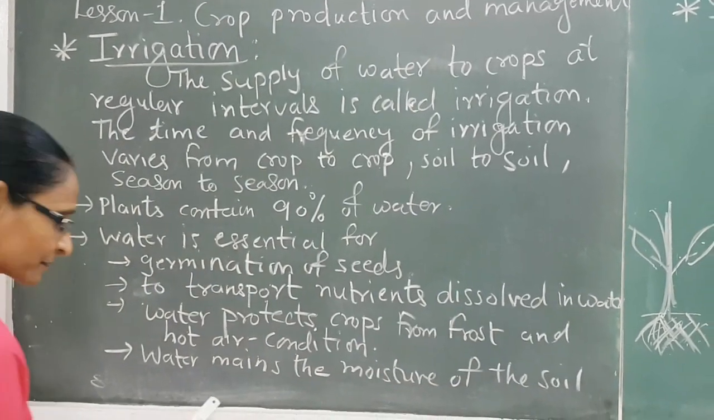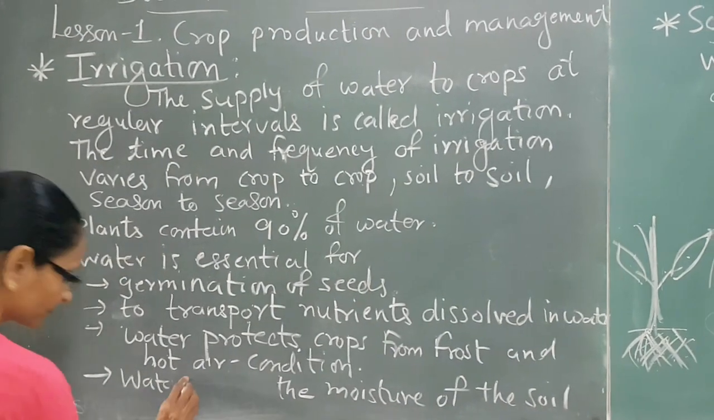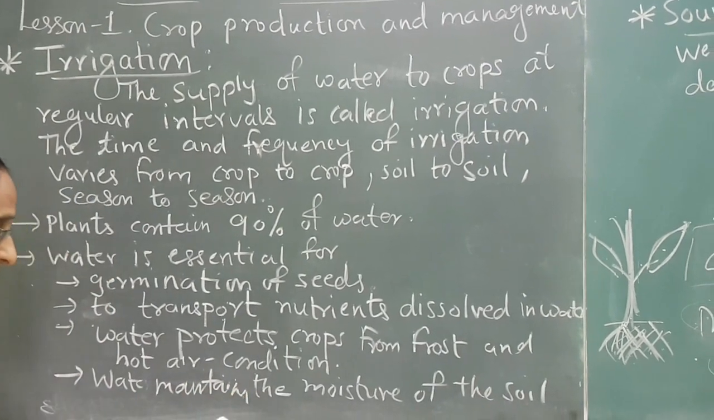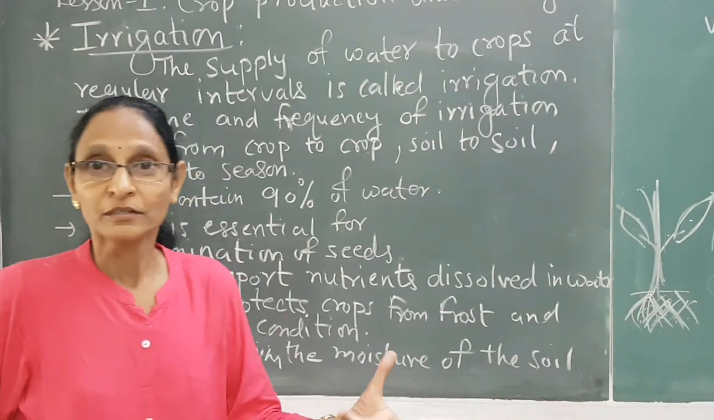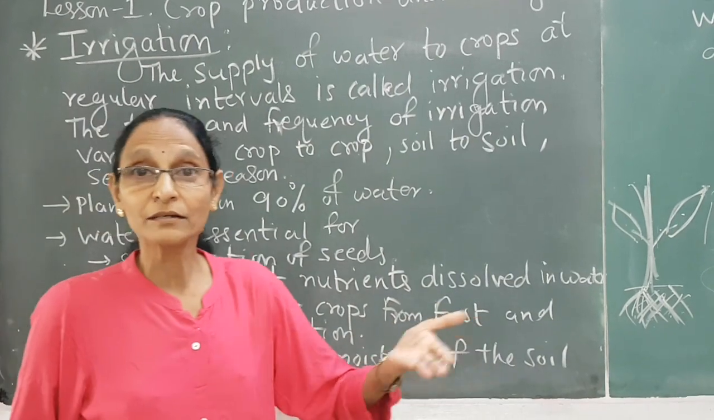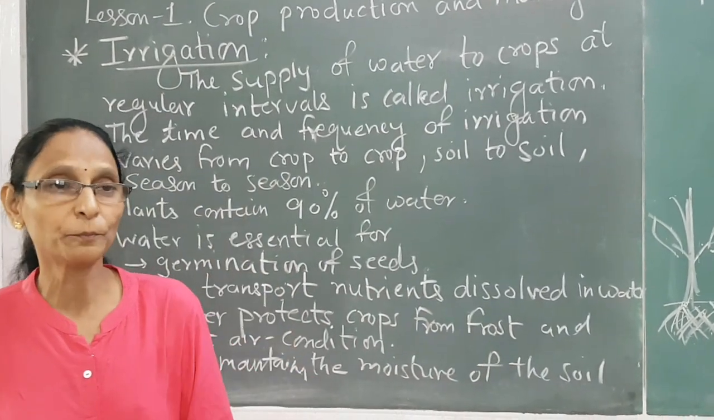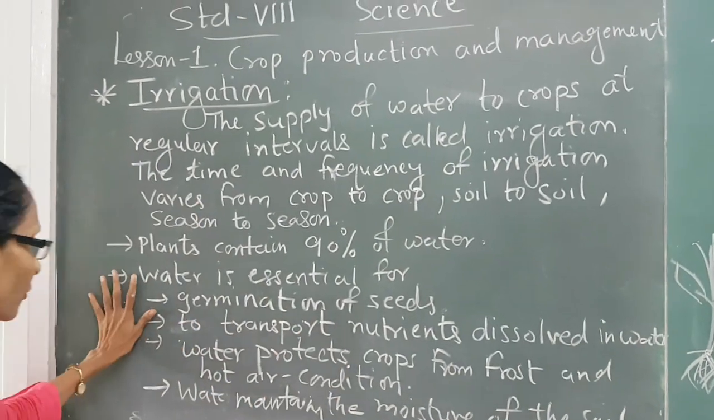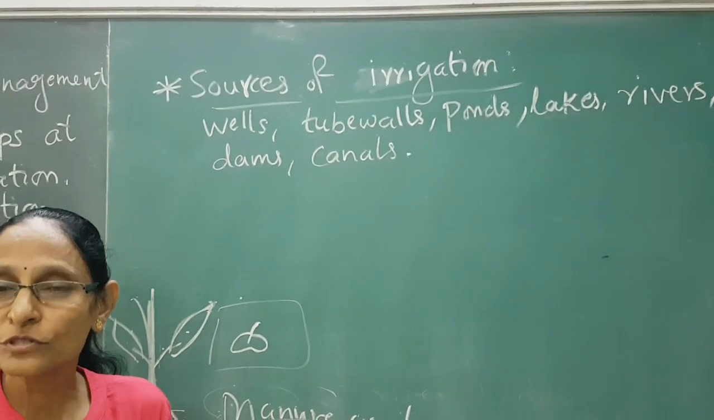Water maintains the moisture of the soil. If you supply water to the field, the moisture of the soil is maintained, so your field does not get dried up. So, proper growth of the crops will be there. So, water is very essential for all these steps. Clear?